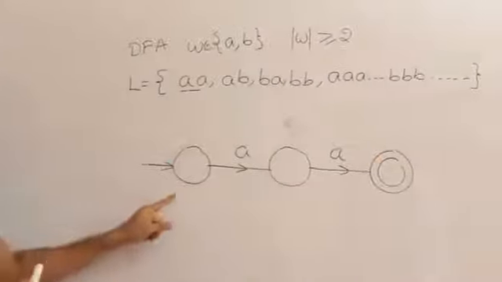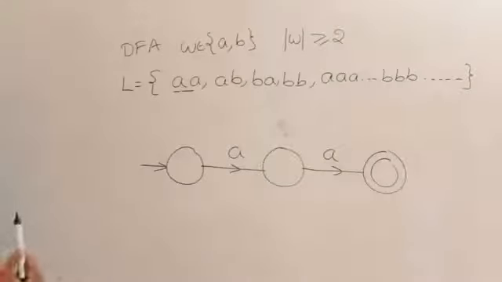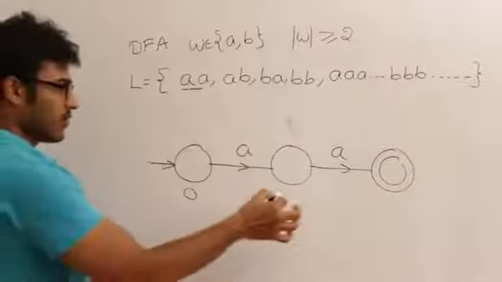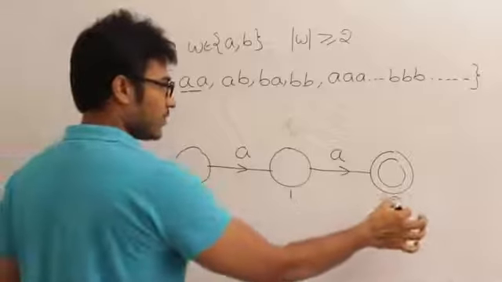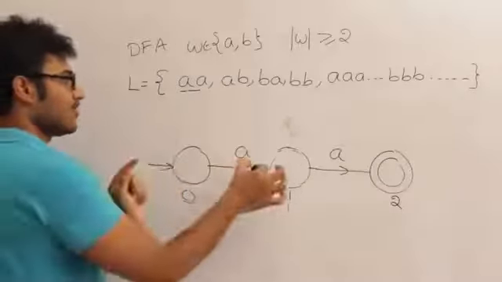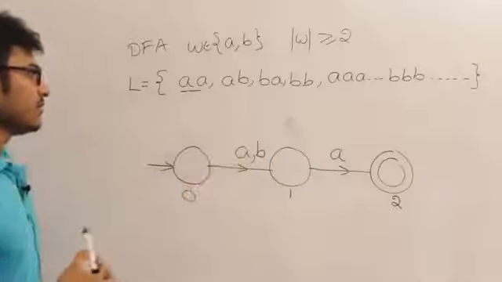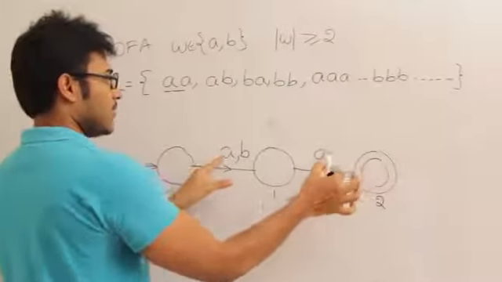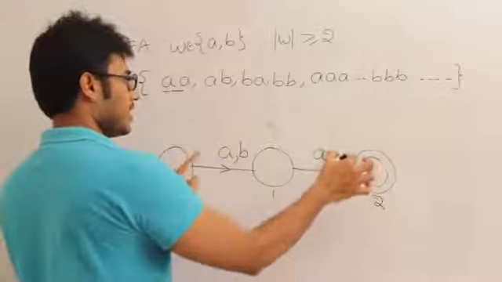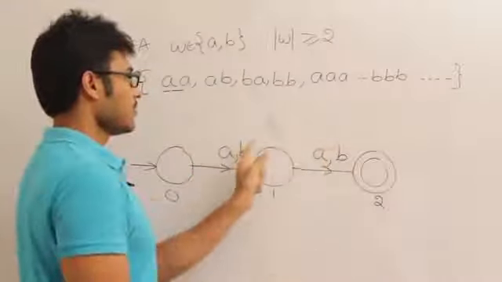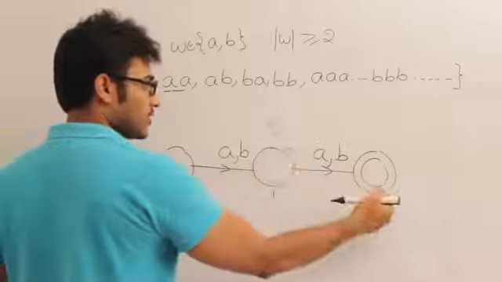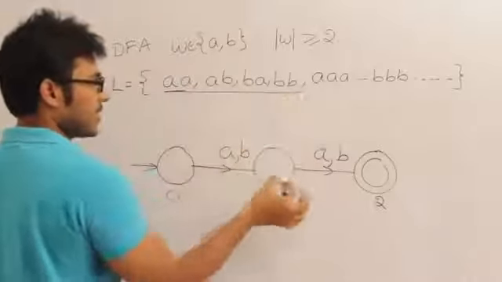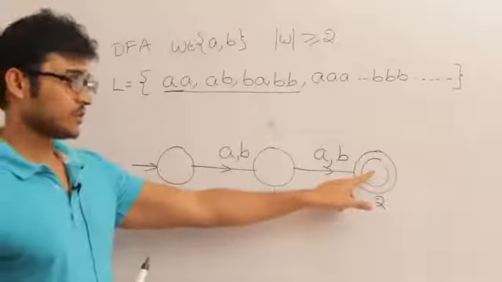Now try to understand the states. What does this state represent? This state represents the set of all strings of length 0. What does this state represent? This state represents the set of all strings of length 1, and this one the set of all strings of length 2. If I see small a or small b, these are all strings of length 1. Then if I see a followed by a, or b followed by a, and a followed by b, or b followed by b, all these are the set of all strings of length 2. So according to the question, I have to accept the set of all strings of length 2, and I have accepted them here because this is the final state.